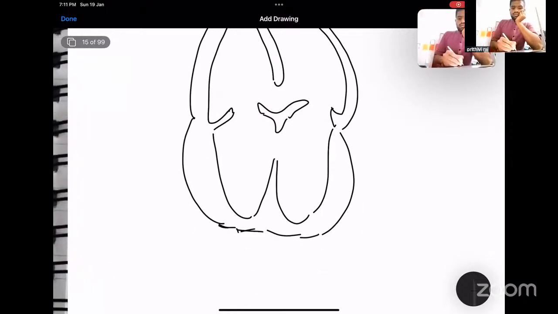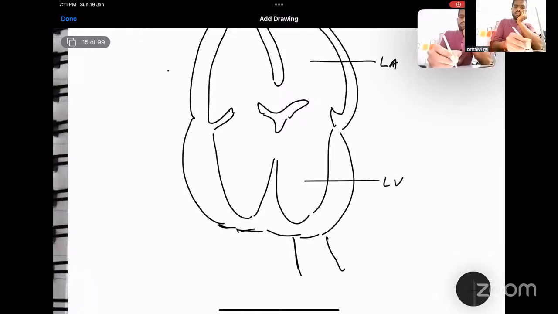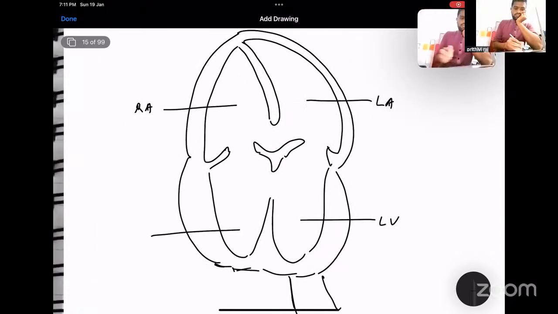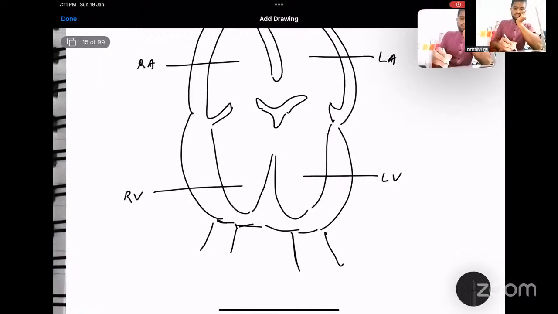Okay, you have this is left ventricle. This is left atrium. It is the right atrium. It's the right ventricle. And this is your pulmonary artery. This is your aorta, and this is ductus arteriosus, right? So, what is the question?